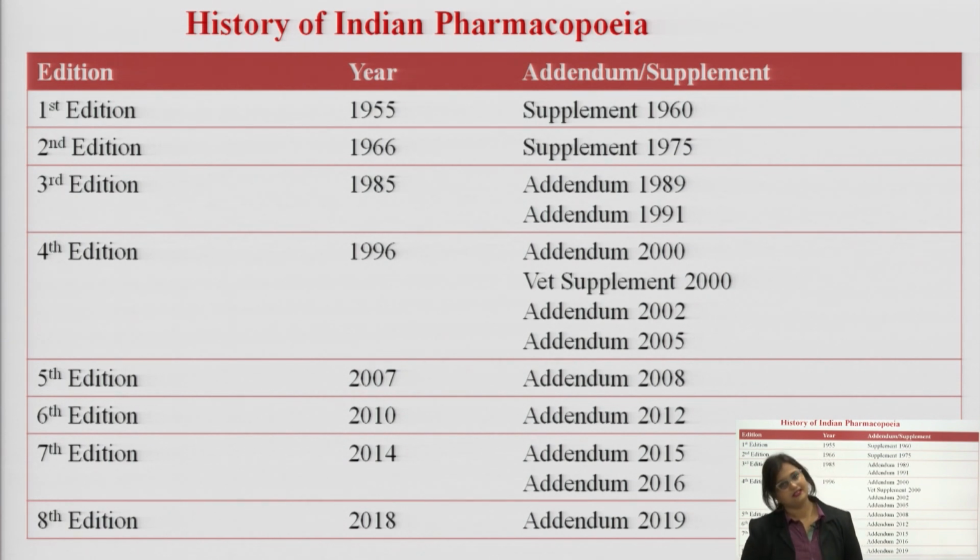The 6th edition was again published right after 3 years, in the year 2010. This consisted of one addendum, which is Addenda 2012. The 7th edition followed the 6th edition in the year 2014. This has 2 addendums, Addendum 2015 and Addendum 2016. The 8th edition came out in the year 2018, which has one addendum till now, Addendum 2019. Now, we will look into details of these editions.